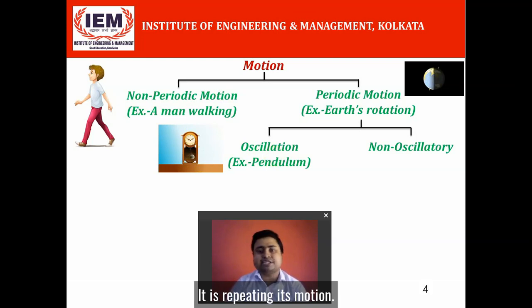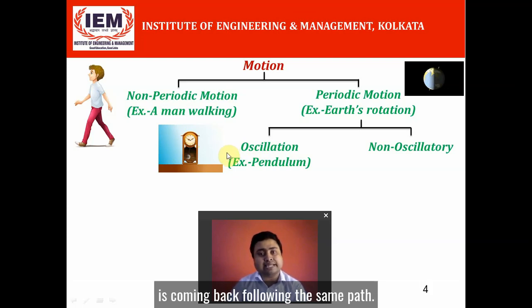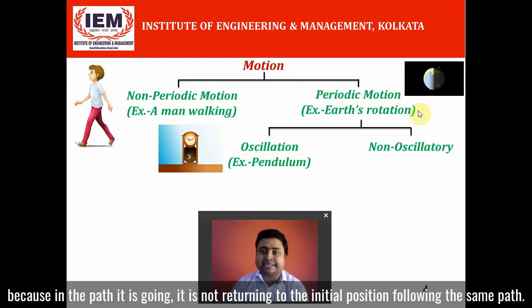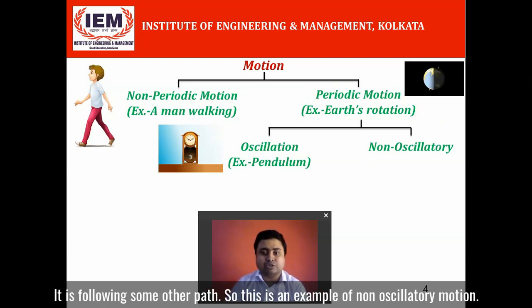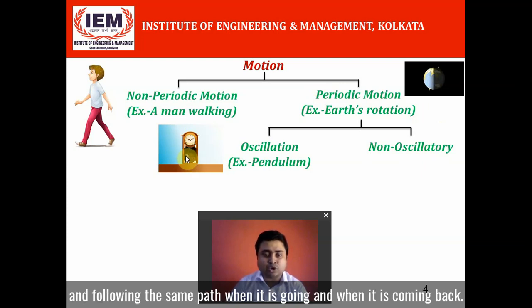It is repeating its motion, but in the same path. In the same path means in the path it is going, it is coming back following the same path. You take the example of earth rotation. Here the earth rotation is not an oscillation, because in the path it is going, it is not returning to the initial position following the same path. It is following some another path. So this is an example of non-oscillatory motion. But if you take the example of a pendulum, you see this motion is to and fro and following the same path when it is going and when it is coming back.